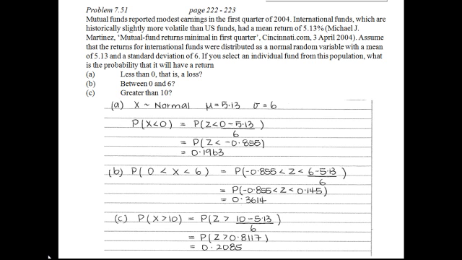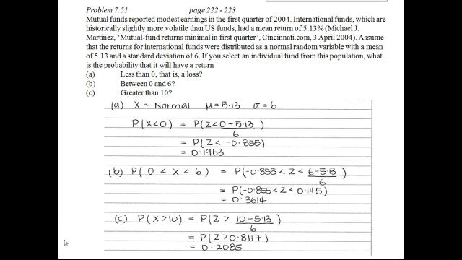Now, it's a population question. We know the distribution of the population. The only problem, of course, is similar to part A. We don't have a table for that particular X normal distribution. So we need to convert the probability that X is between 0 and 6 into an equivalent Z probability. Now, how do we do that? Well, in this case, we've got to convert both 0 and 6 to equivalent Z scores.